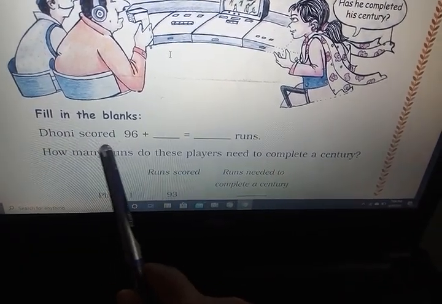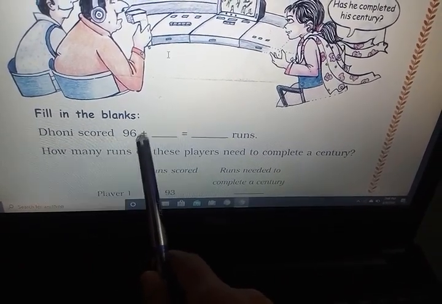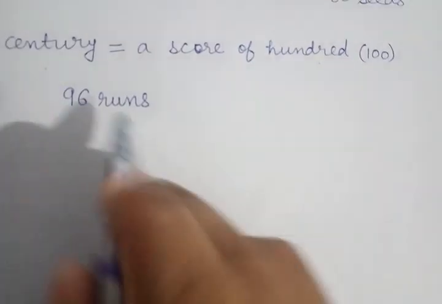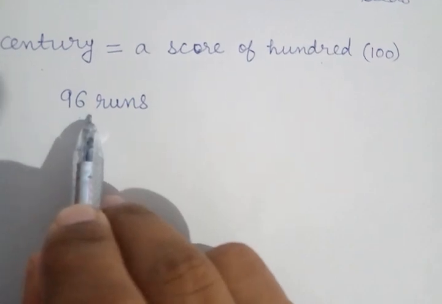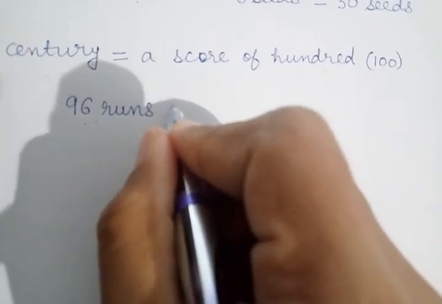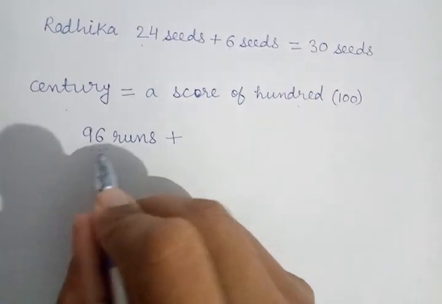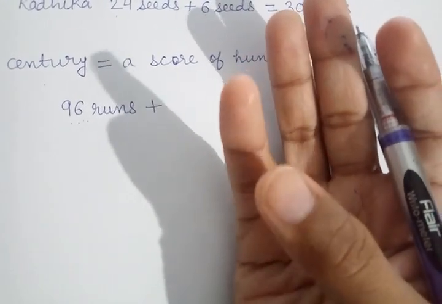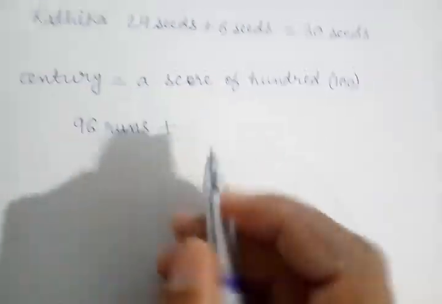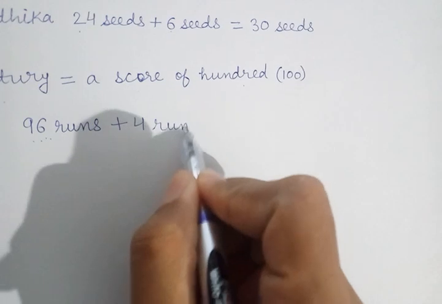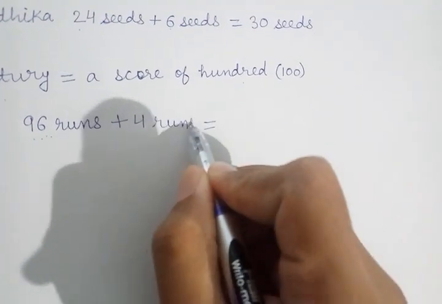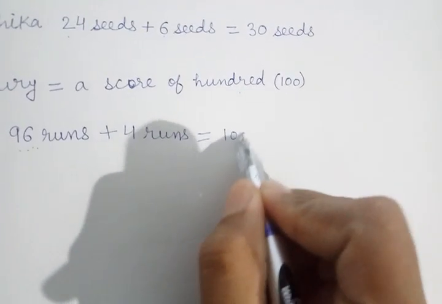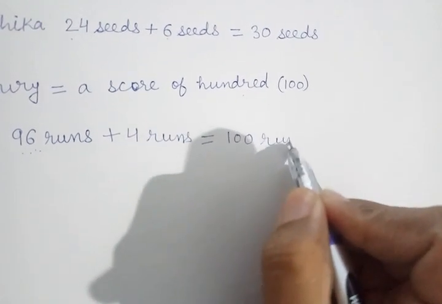Here it is given Dhoni scored 96 plus. He already scored 96 runs. For a century, how many runs does he want? 96 plus 97, 98, 99 and 100. So if he scores 4 runs, then it will become 100 runs, means a century.